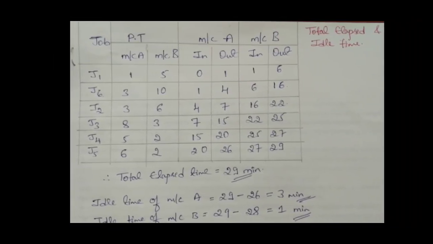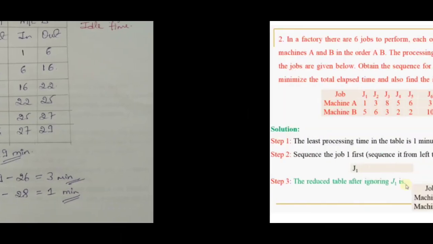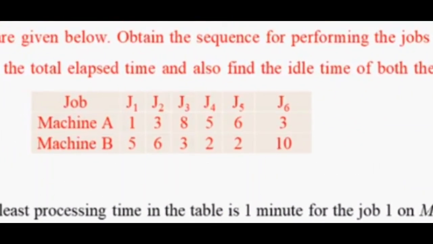This is the sequencing: J1, J6, J2, J3, J4 and J5. In this sequence itself, you have to perform all the jobs on both machines A and B. Then only you can find the total completion time. In the second column, the processing times for J1 on machine A and machine B, and for J6 on machine A and machine B, are taken from this particular table.